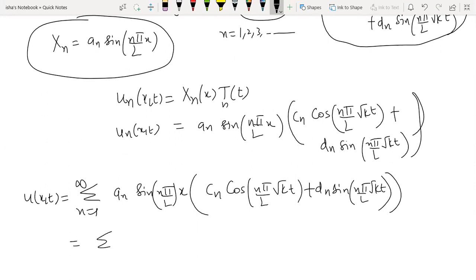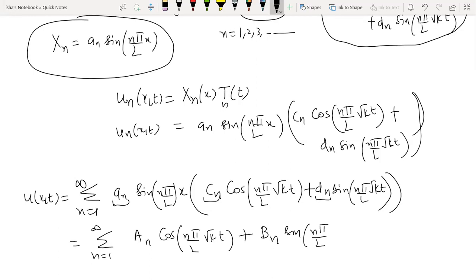And further, one more step if you do: if you just multiply an into cn, it will be another constant. Let me call it capital An cos(n pi by l square root kt), and this an into dn, I'm calling it capital Bn sine(n pi by l square root kt). This whole is being multiplied with sine(n pi by l x).